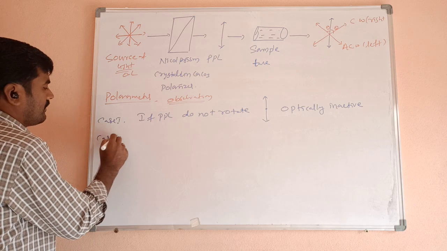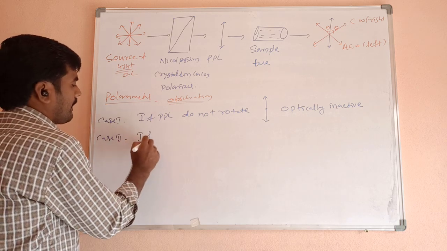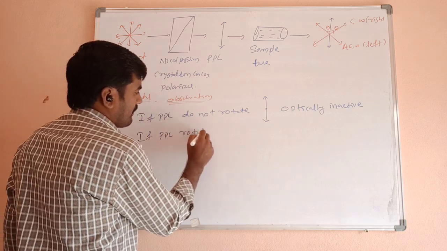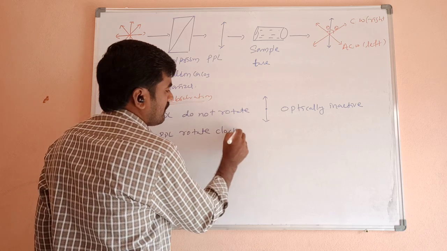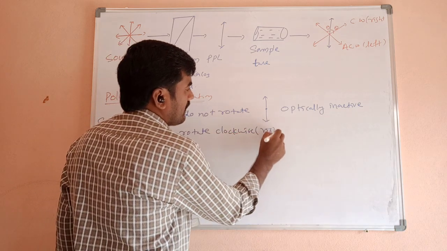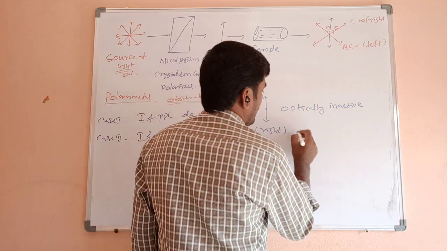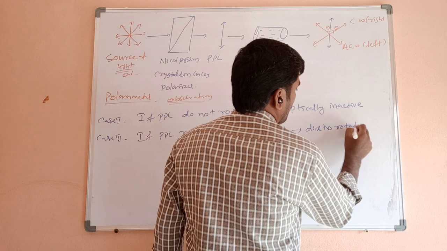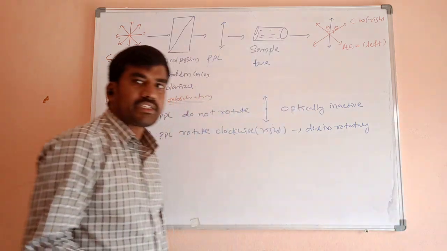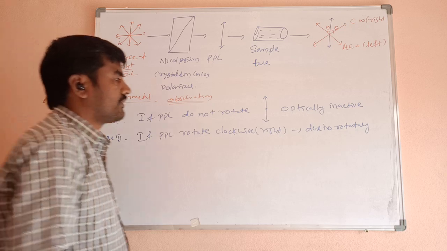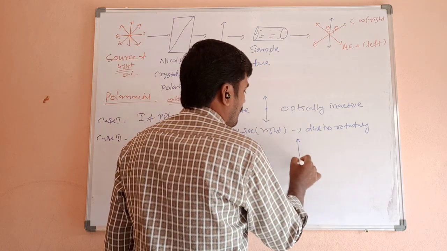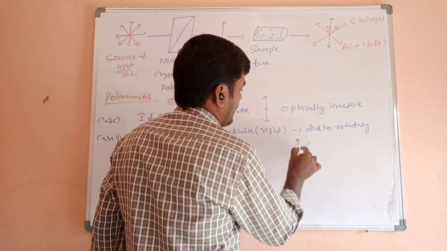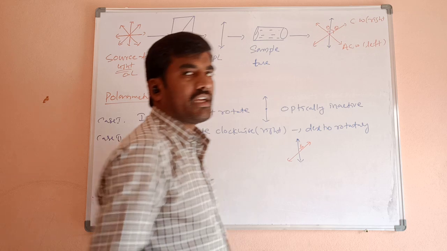Case 2: if PPL rotates clockwise or to the right side, it is called dextro-rotatory. So it rotates, it is optically active. This is the PPL, but it is rotating clockwise by theta angle, which means it is optically active.